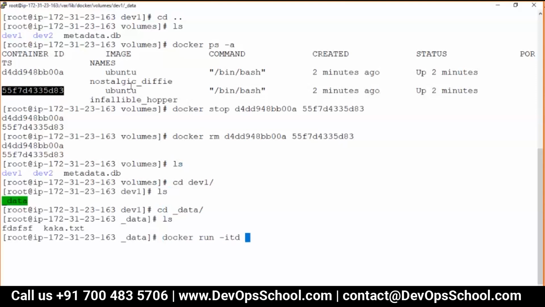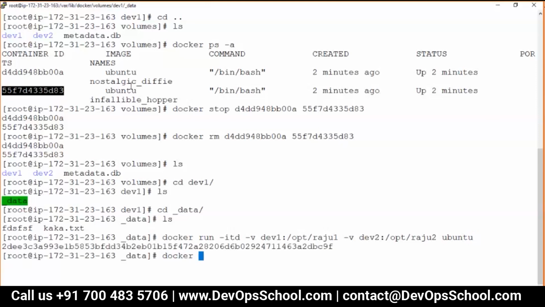Can I mount it with another container? docker run -itd -v dev1:/opt/raju1, and you can mount two volumes also, no problem. -v dev2:/opt/raju2 inside a container of Ubuntu. Two volumes I'm mounting. One is the old one, another one is dev2, which is empty.